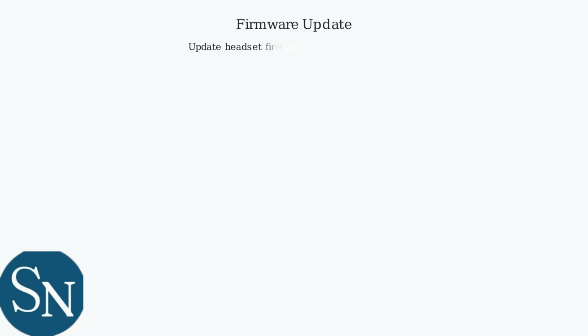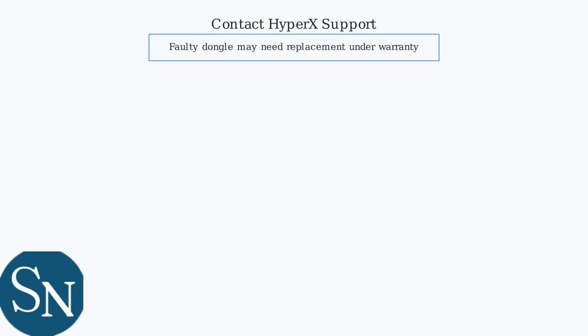If drivers and ports are fine, update the headset firmware through the NGENUITY app. This can fix underlying issues. As a last resort, contact HyperX support. A faulty dongle may require replacement under warranty.